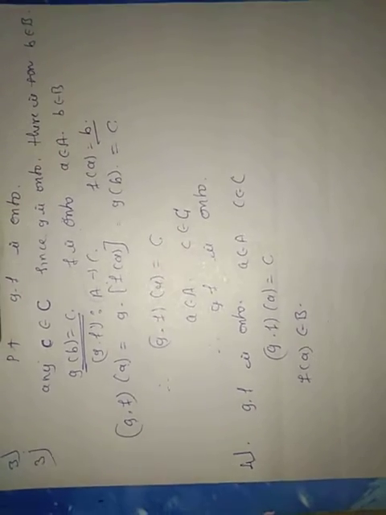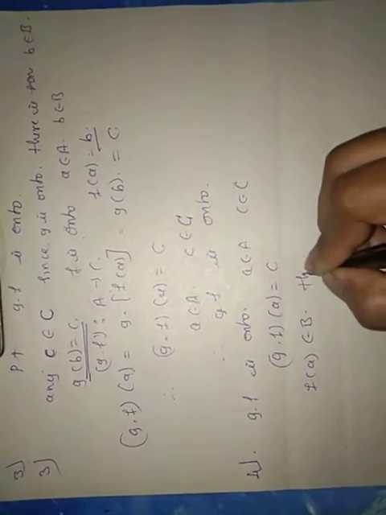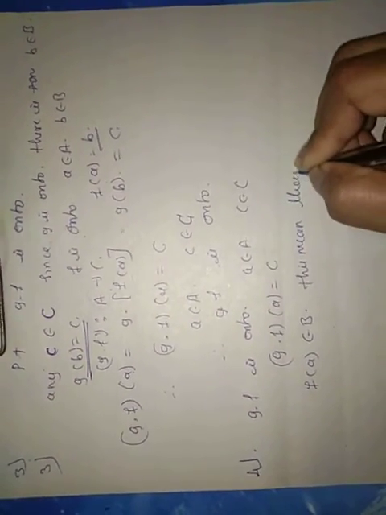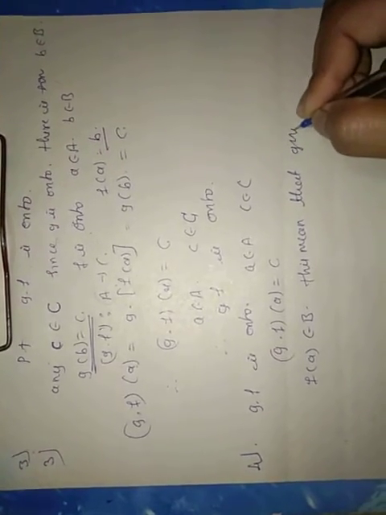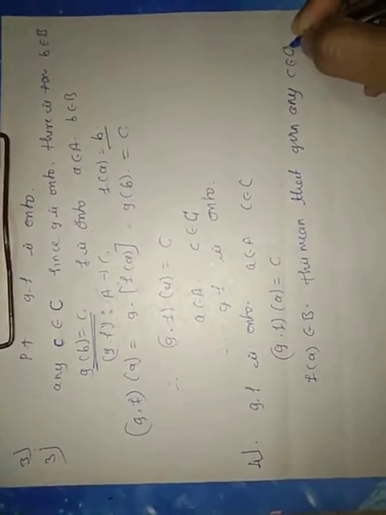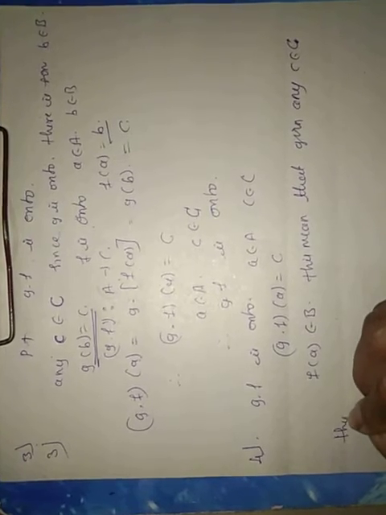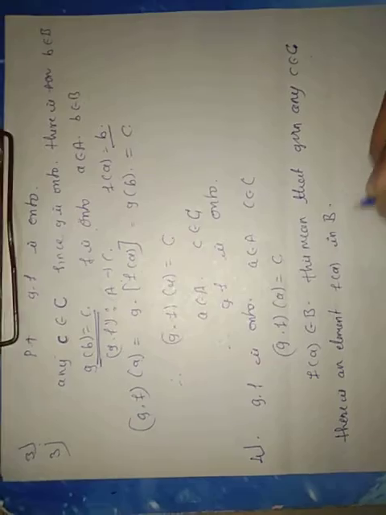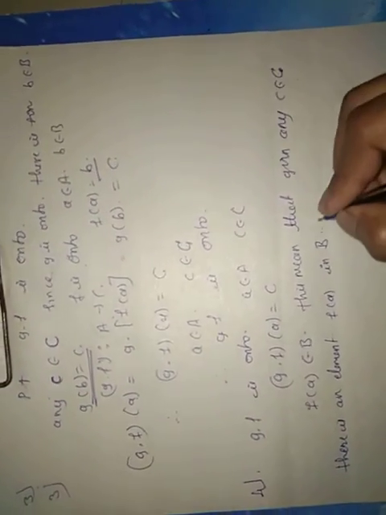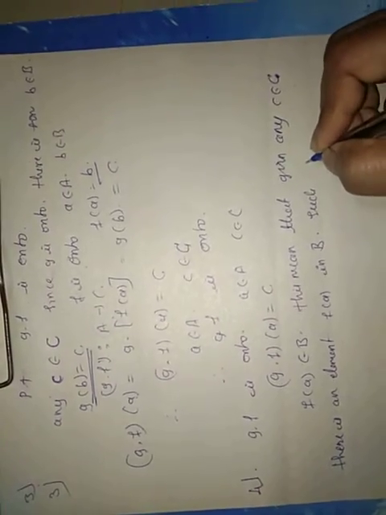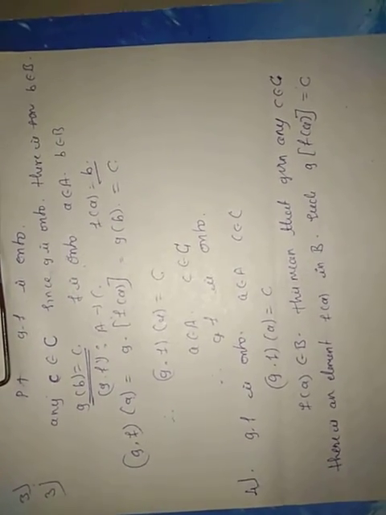This means that, given any c belongs to the set C, there is an element f(a) in B such that g(f(a)) equals c.